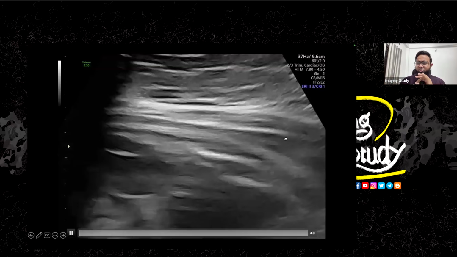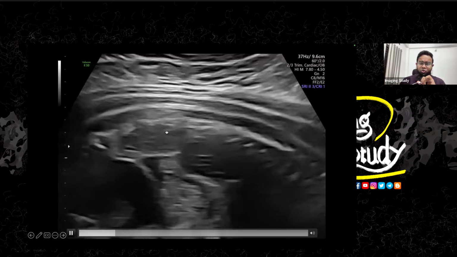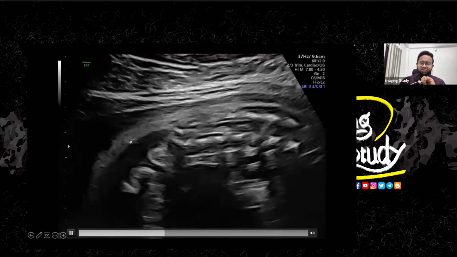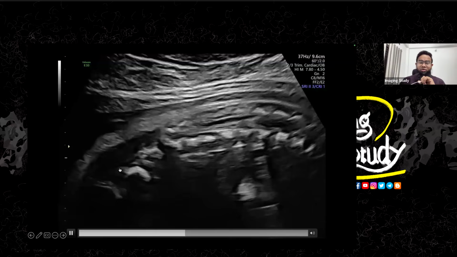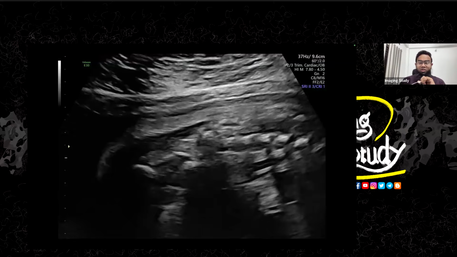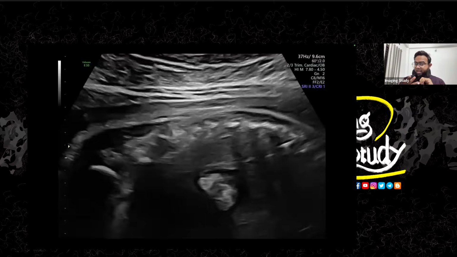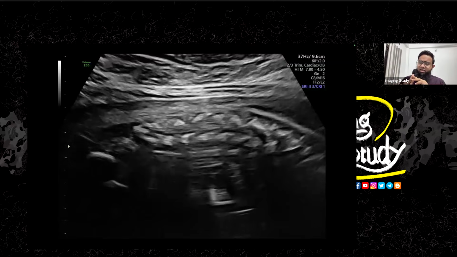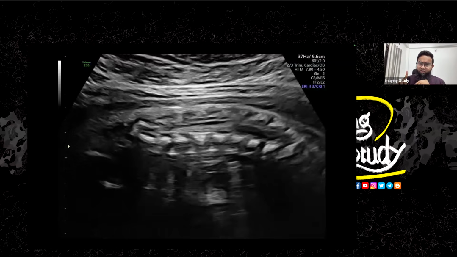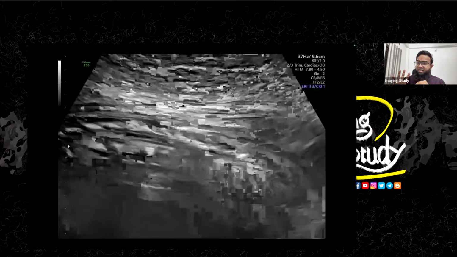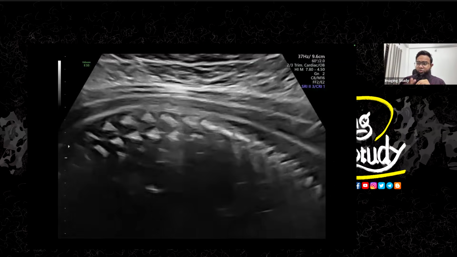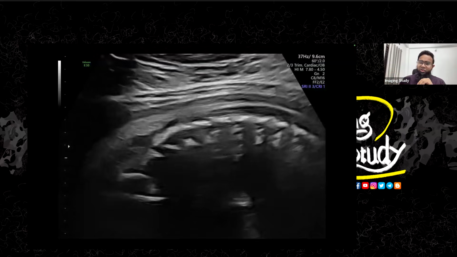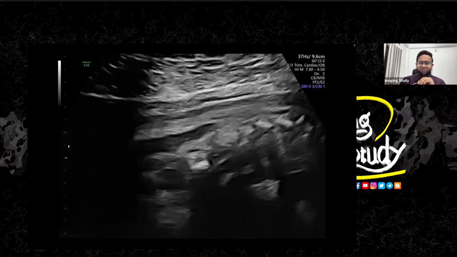This is the lumbar region. So the cord will end at that part. But where is the sacrum? There is no sacrum here. So now you really have to think about multiple complex abnormalities adjacent to this part. When you can't see the sacrum, you really have to look at the anal orifice. You really have to look for any cystic lesion adjacent to it, which might be a meningocele or something like that. So we are going to face a difficult situation right now.